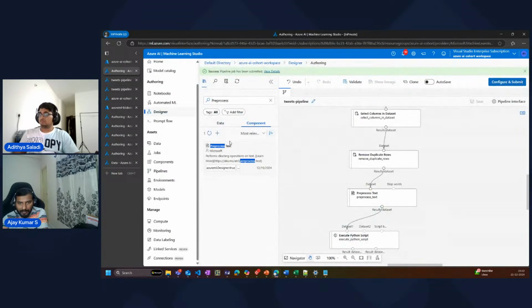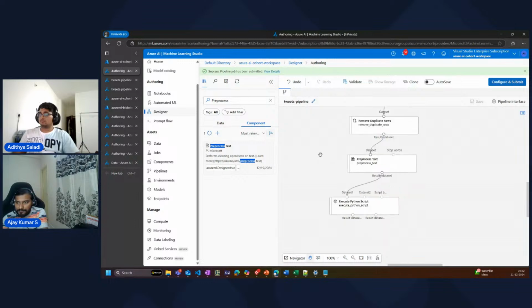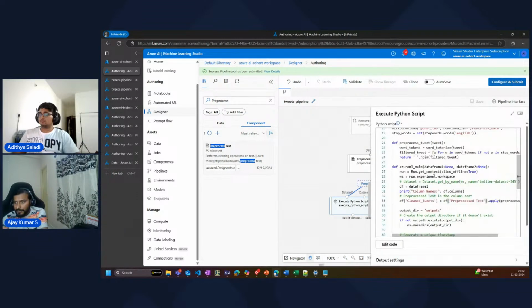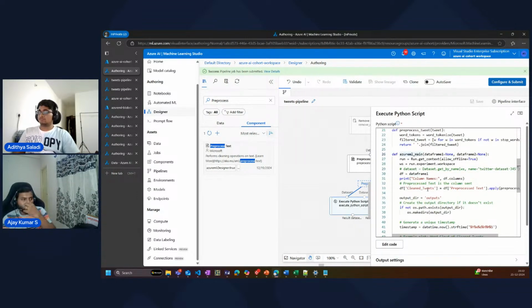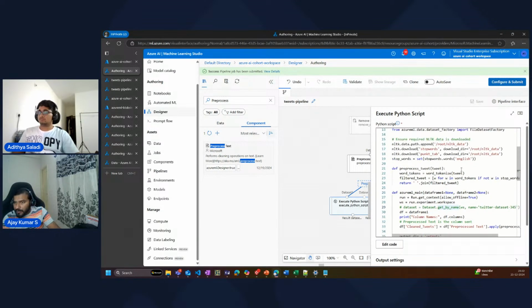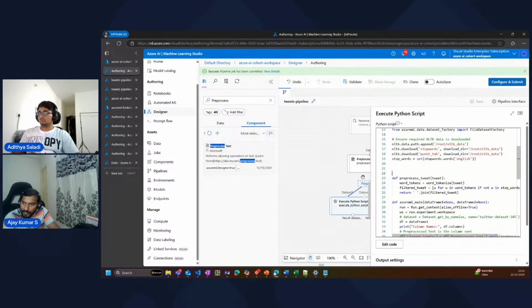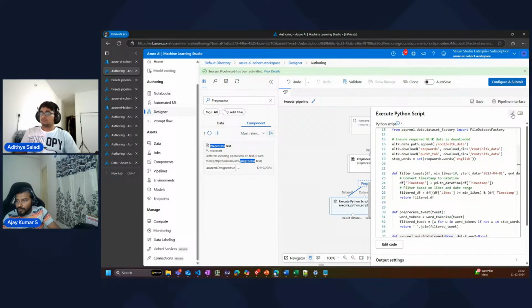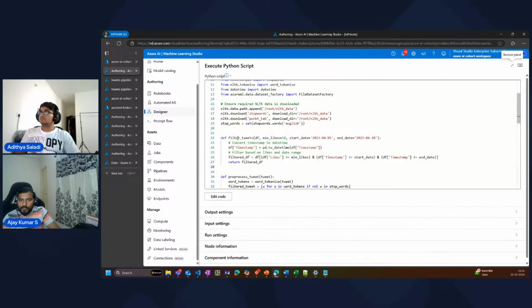I can come back to my pipeline, in my Python script, and I can do my custom code as well. So I'm going to create a filter tweets function. I already have the code here. Let me maximize. In the filter tweets method, I'm passing the number of likes as 10, and I'm going to select only April data. Like I showed, there were 5 months of data available. I'm going to pick up only 1 month of data which has more than 10 likes.